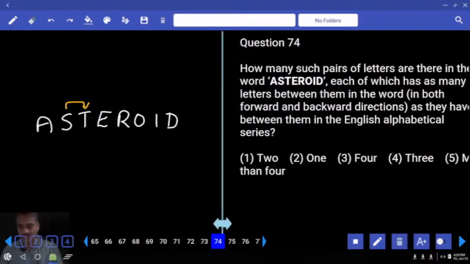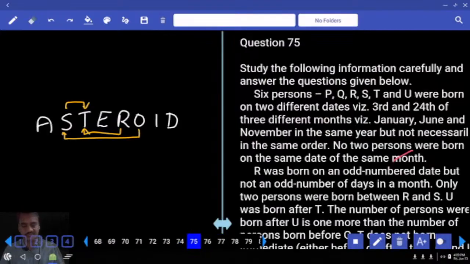And forward there is only one. And in the next one, you need to go in the reverse. D, E, F, G, H, I, J, K, I, J, K, L, M, N, O, P, Q, R, S. O, P, Q, R, S. And O, P, Q, R, S, T, R, S, T, there is another pair, U, V, E, F, G, H, that's it. And how many pairs do we have? 3. 3, that is the choice for question number 74.